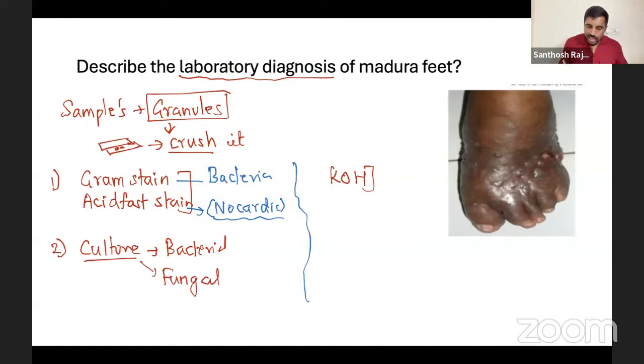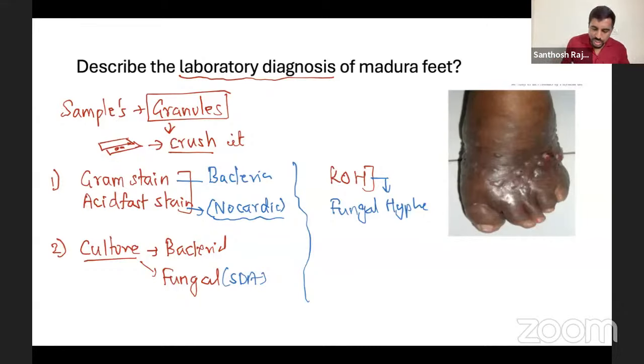Now remember this. KOH to see what? If it is a fungus, if it's a Madurella, we can see the fungal hyphae. So for that, you're doing a KOH. And culture, bacterial culture, and usually fungal culture, SDA. For bacterial culture, we have so many, MacConkey and blood agar, many anaerobic cultures. So remember this much only. So this is the laboratory diagnosis for the main thing.